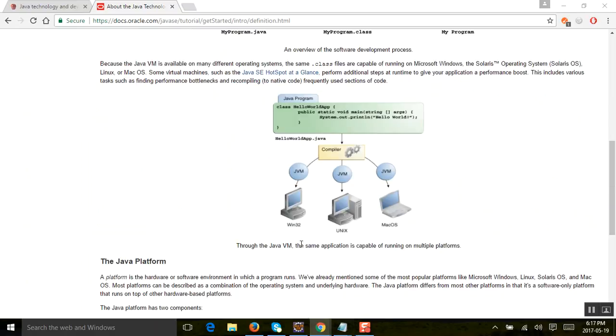I have written a code in a .java file. Alright, what happens is this code is compiled with the javac compiler and a new .class file is created. Makes sense up till now? This .class file that is created is in a machine level code. So let's say it would be something like 0 1 1 0 0 1 0 1 1 1 0 0 0. That's how it gets converted.